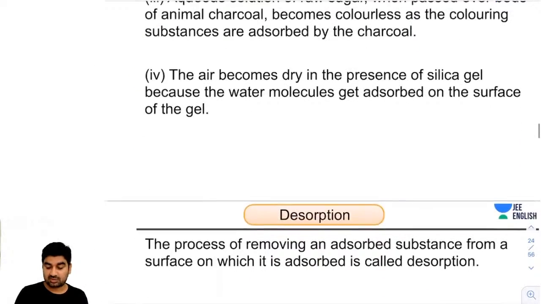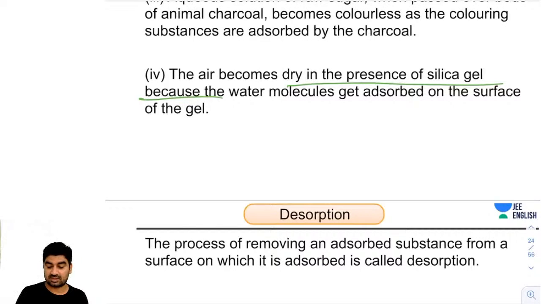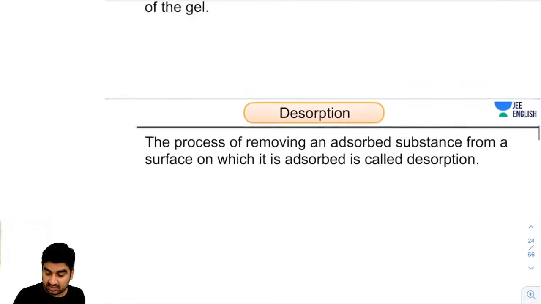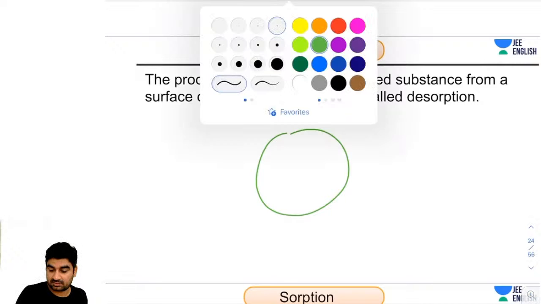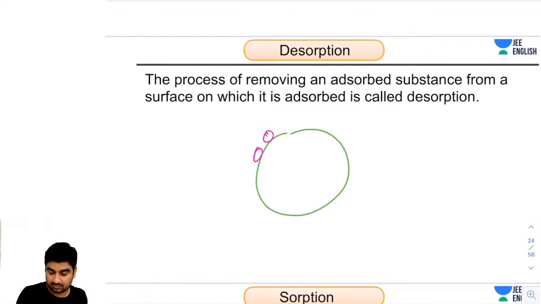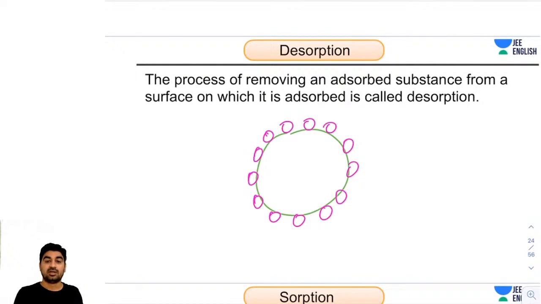Okay. So the air becomes dry in presence of silica gel. I just told you silica gel adsorbs the vapor molecules from the air. So guys, what is desorption here? Now I will tell you. This is the adsorbent, and these are the particles. What will happen if you start heating it?